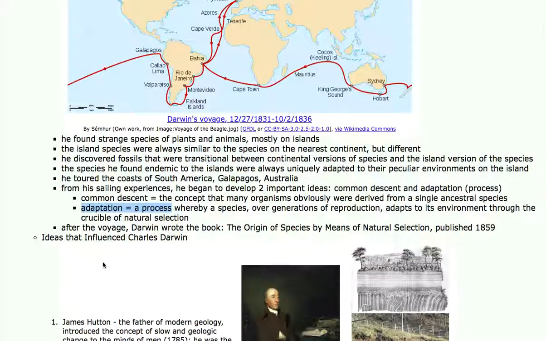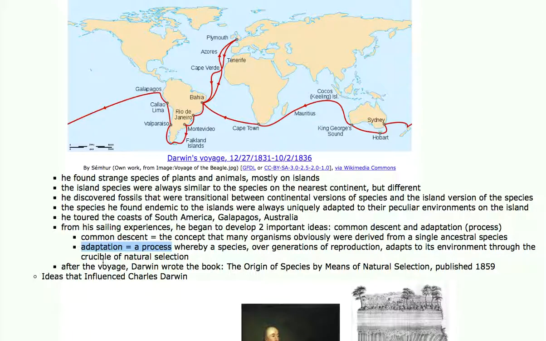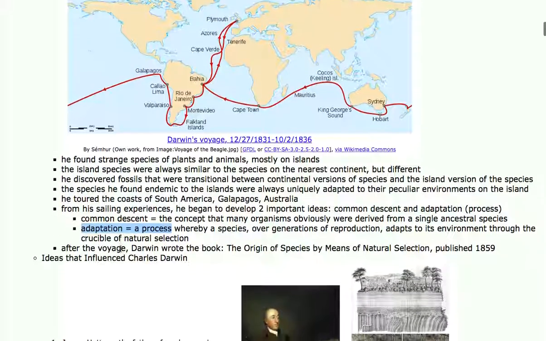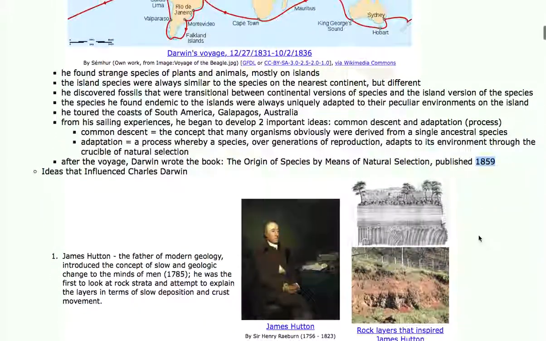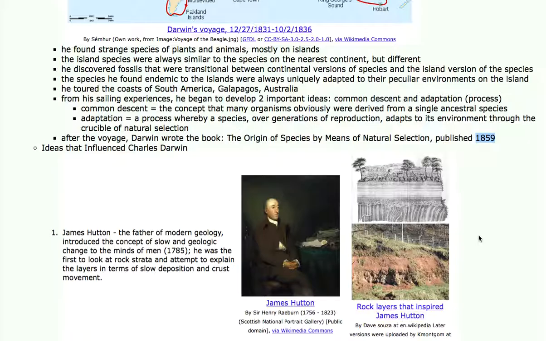Darwin returned from the voyage in the mid-1830s. He thought about these ideas for 20 years and finally published a book, The Origin of Species by Means of Natural Selection, in 1859. And it became the most controversial science book in the history of science.